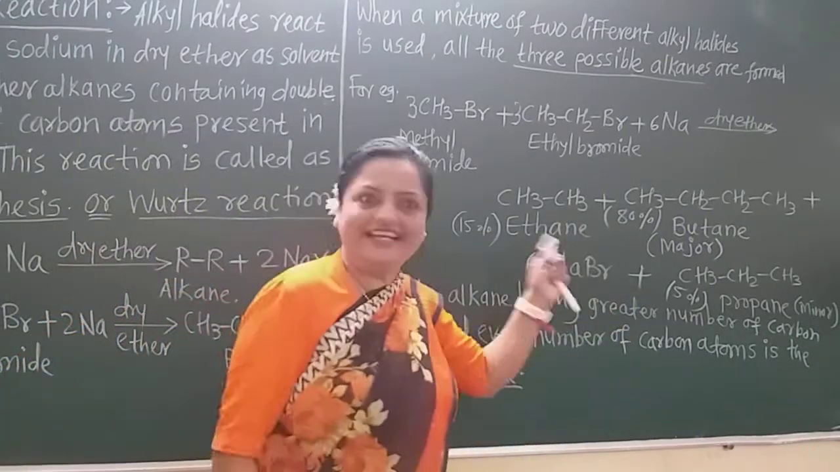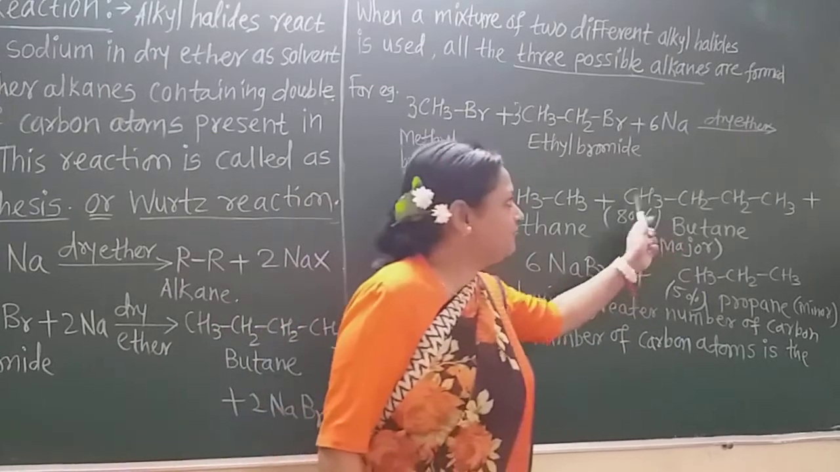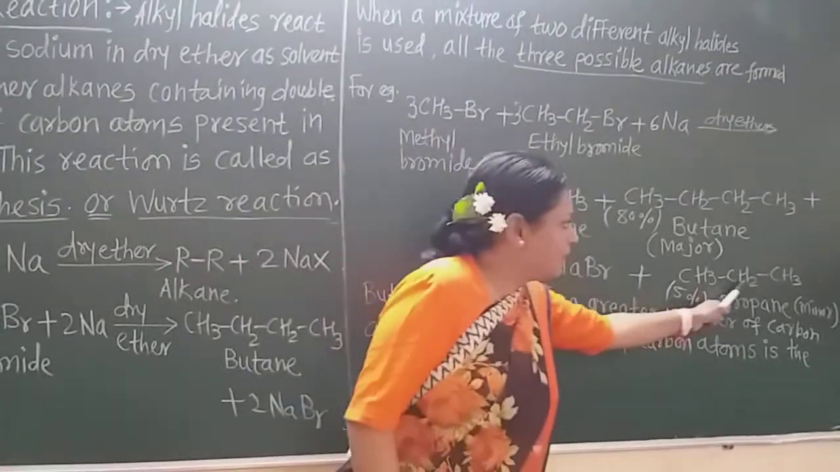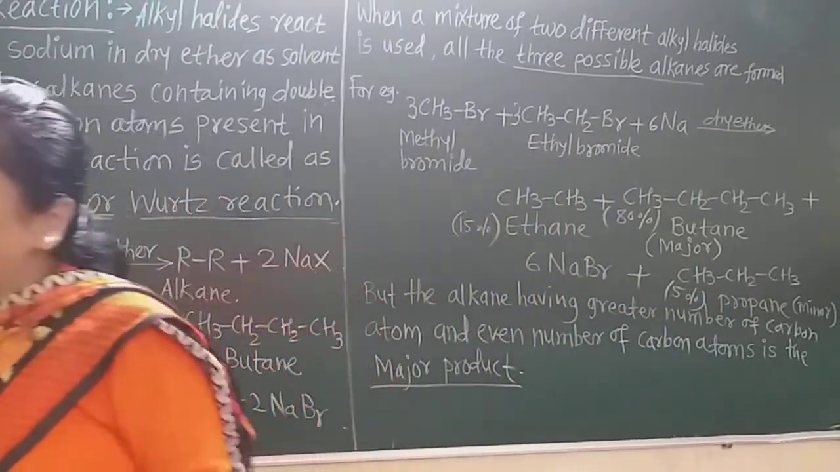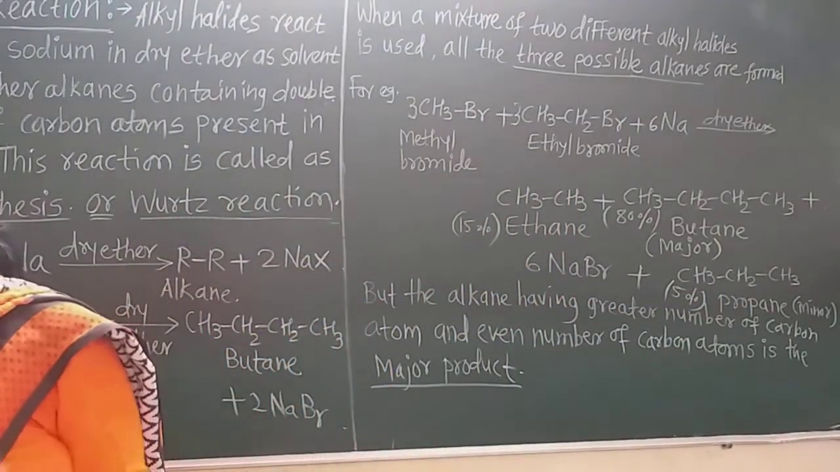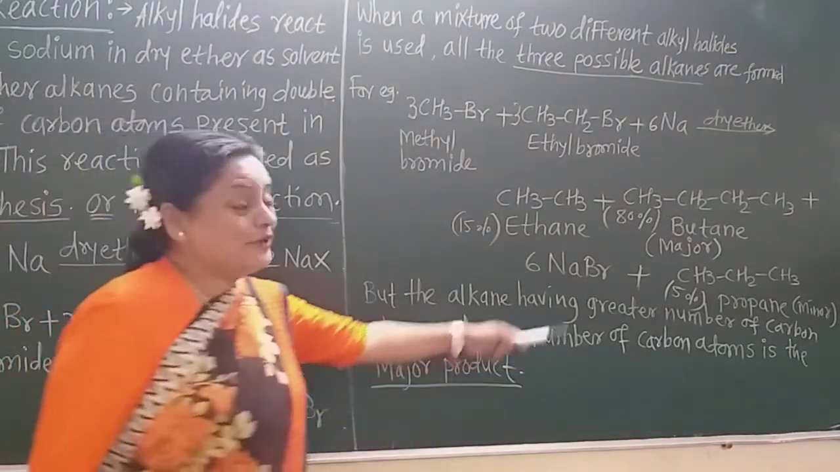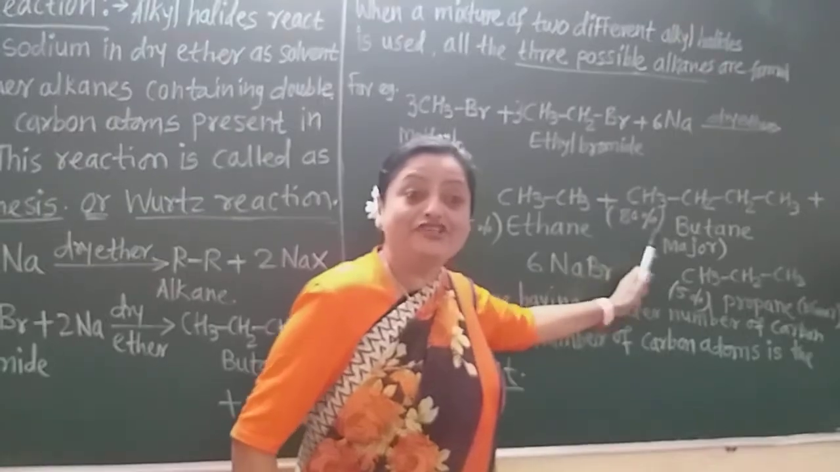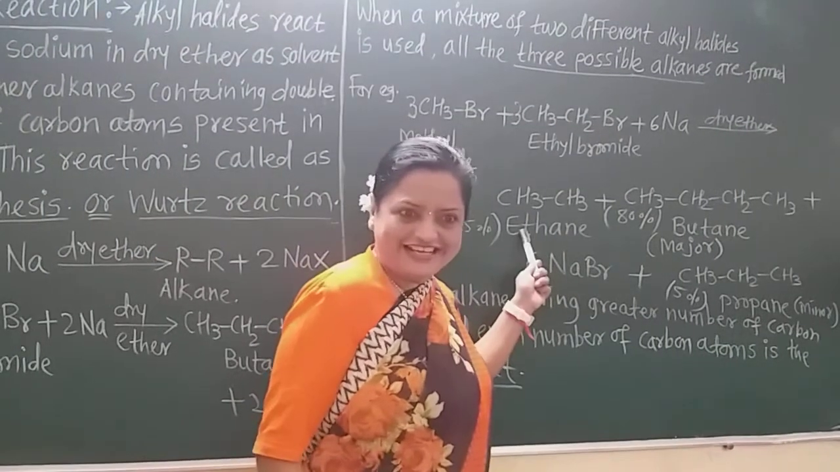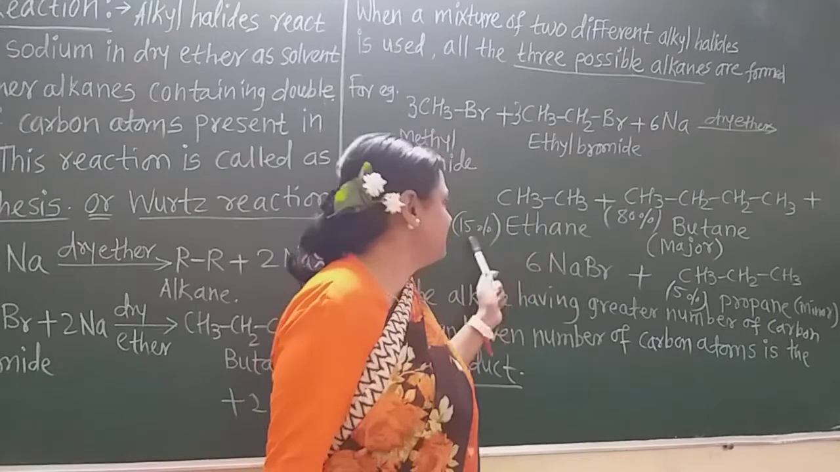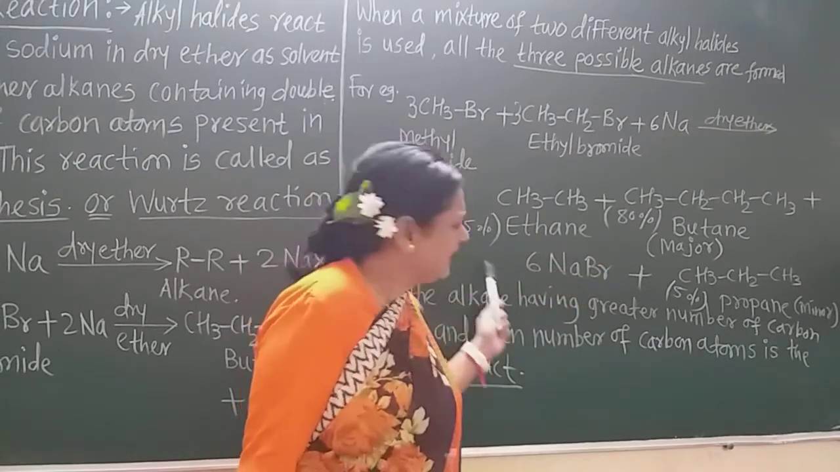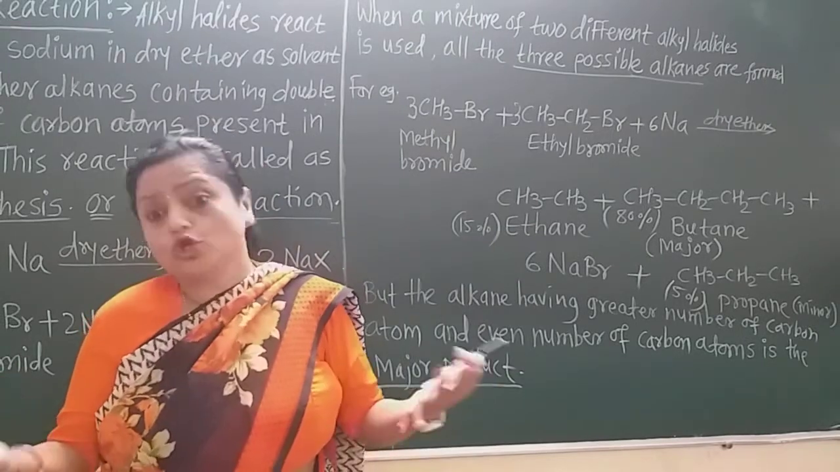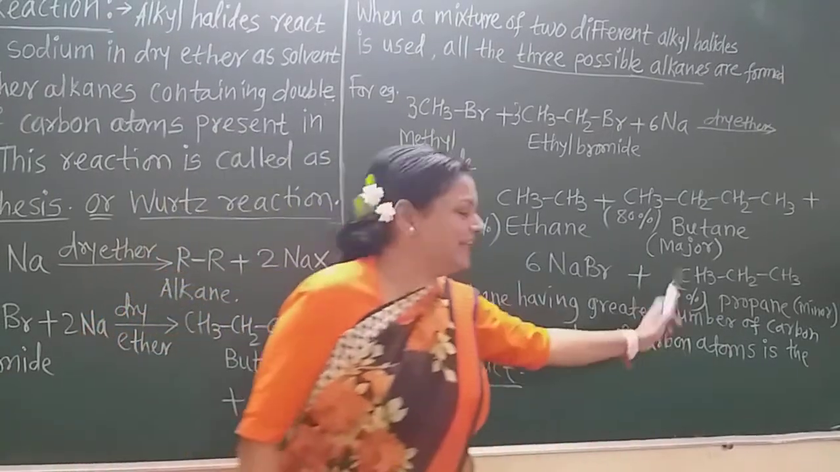Now see these three alkanes. This is the butane which contains 4 carbon. This is the ethane which contains only 2 carbon. This is the propane which contains 3 carbon. But 4 and 2 are even numbers. And this is the butane which is the higher alkane, so it is about 80% and major. This is also an even alkane with an even number of carbon atoms, so secondly it is formed 15%. And this is the alkane which contains 3 carbon atoms, an odd number of carbon atoms, so it is only 5%.